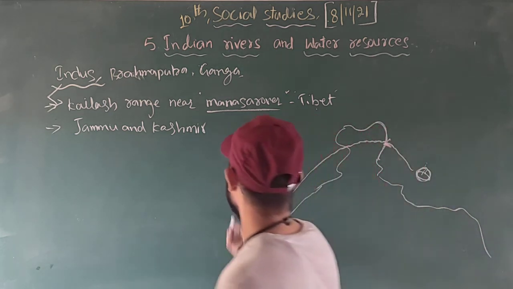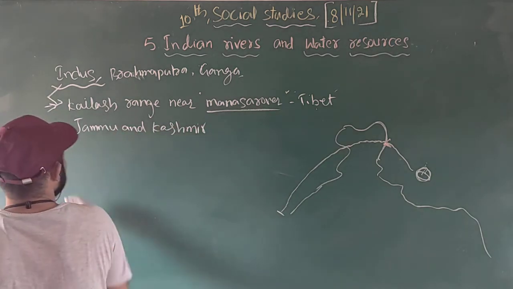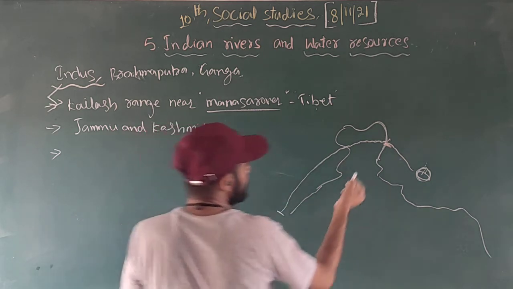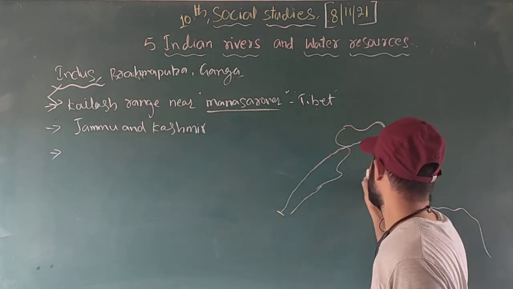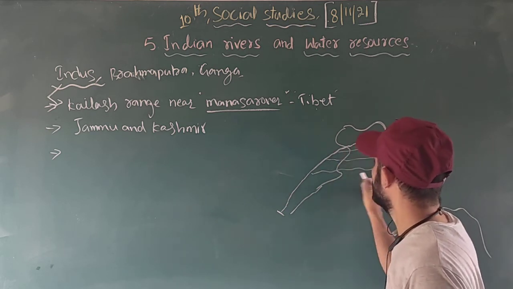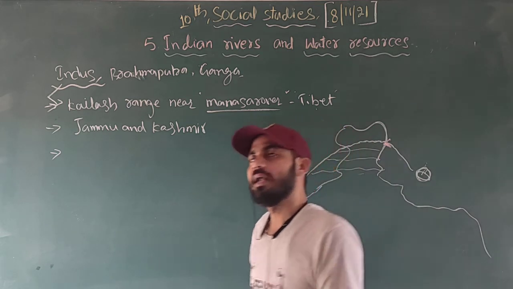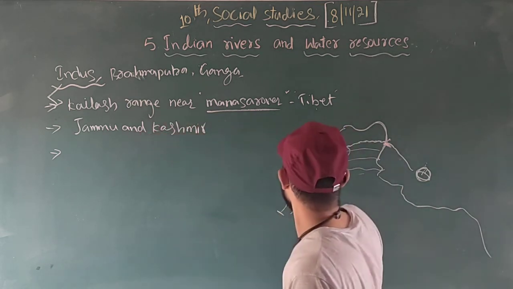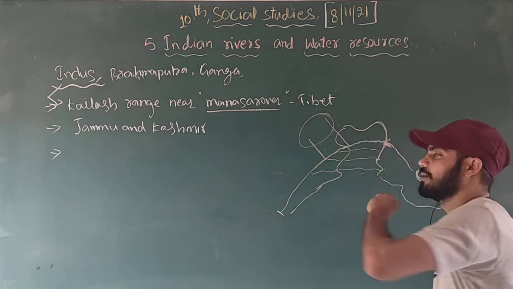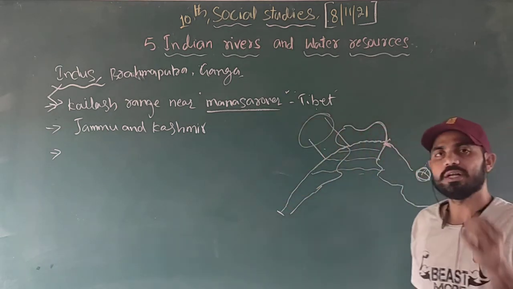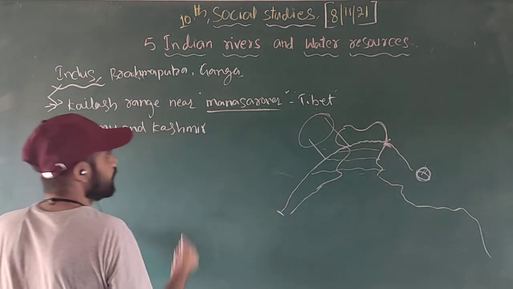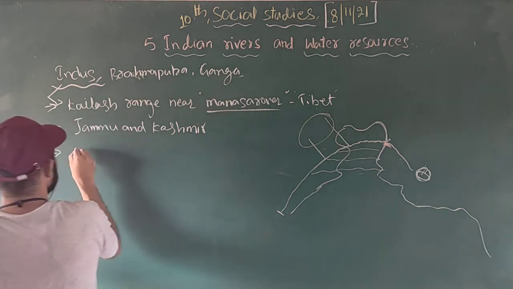See, when it enters Jammu and Kashmir, we have the flow of the river. Every river has tributaries. Here we have the tributaries the Sutlej, the Ravi, the Bias. These are the tributaries of the Indus. The Indus also has tributaries on the west side, originating in Pakistan. The two major ones are the Shok and the Gilgit. And the Indus River has 5 tributaries.